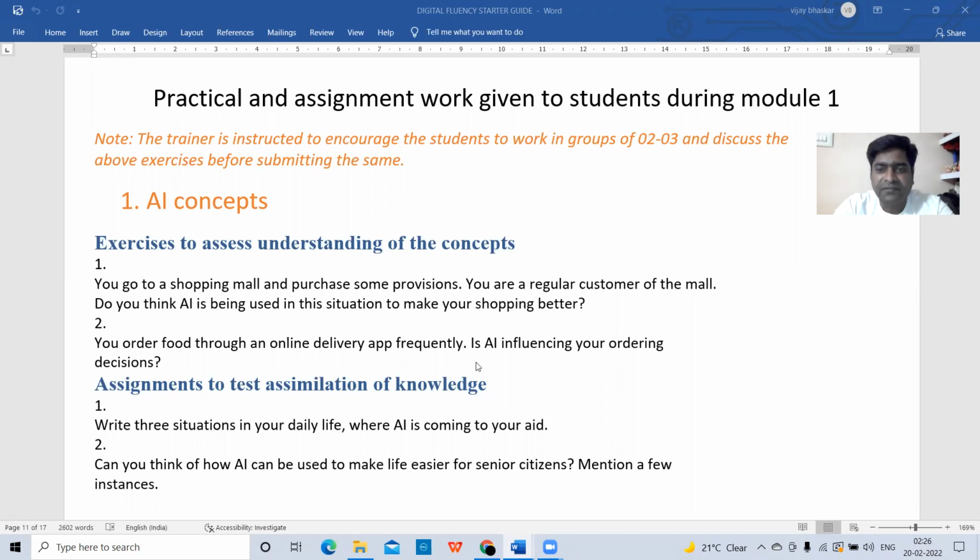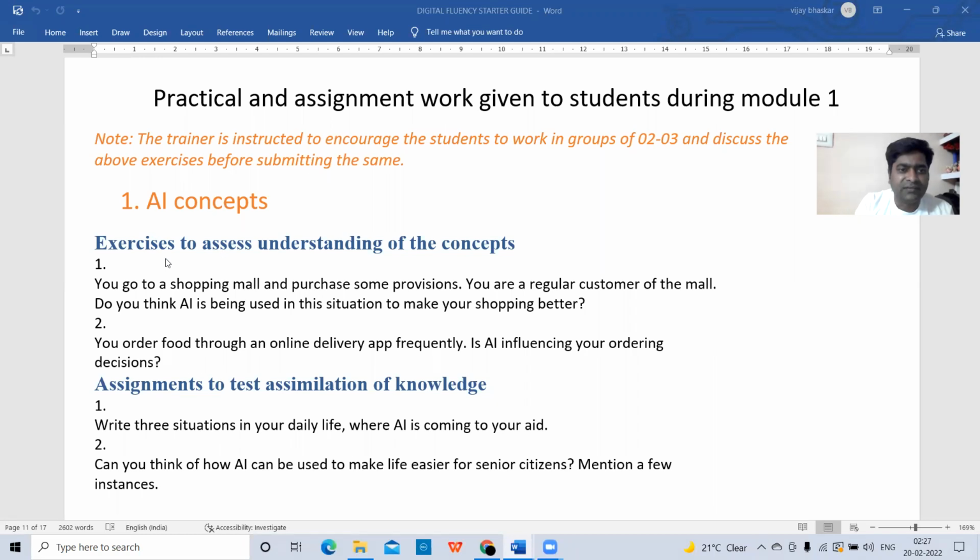In Module 1, we have 5 chapters. Of those 5 chapters, the first chapter is artificial intelligence. For each and every chapter, they have given some practical activities. So let us go through the first chapter's practical activities, that is artificial intelligence, that is nothing but AI concepts. So you can see on the screen.